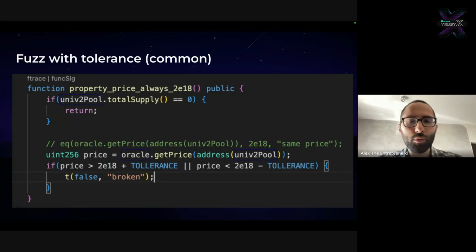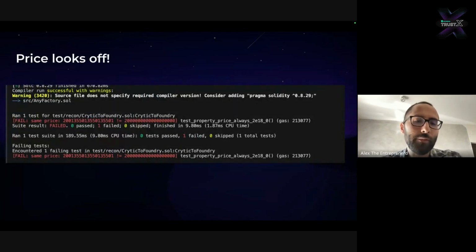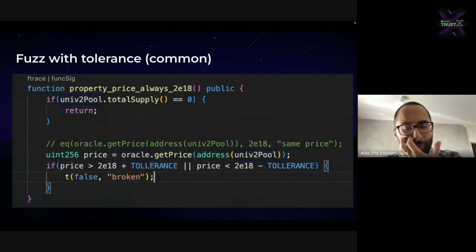So what you will do, as an extremely common approach, which, as far as I know, you're forced to do with Foundry, Halmos, Kontrol, and Certora, like every tool except Echidna and Medusa, forces you to use a tolerance. So we will rewrite our property to say that we're going to grab the price, and then we're going to require not that it's exactly 318, because obviously we broke this one, but we're going to add some sort of tolerance of, let's say, 10 basis points, 1%. As long as the price is within 1%, it's okay. We're going to change the LTV.